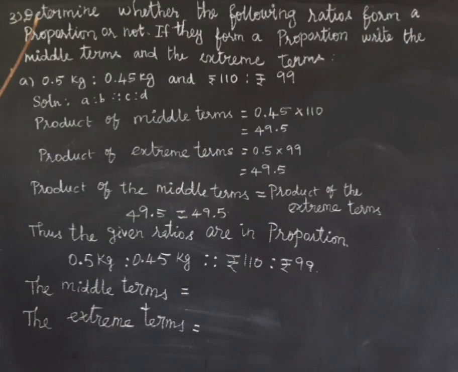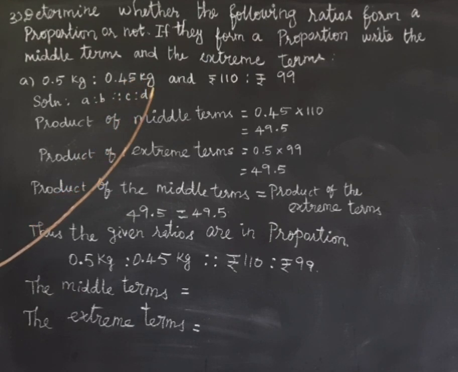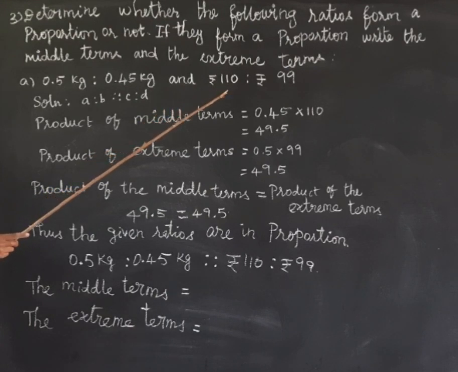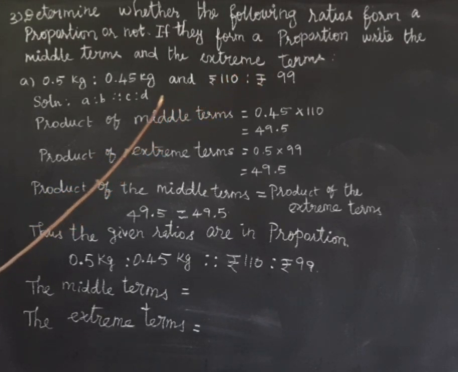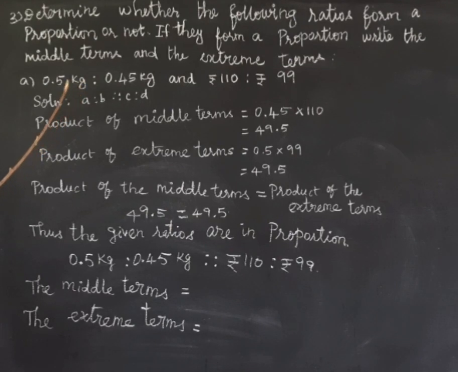Okay, Roman, determine whether the following ratios form a proportion or not. Write the middle terms and the extreme terms. Okay, first we have to determine whether the following ratios form a proportion or not. Okay, first sum A: 0.5 kilogram is to 0.5 kilogram. This is the first ratio. And the second ratio is rupees 110 is to rupees 99. So we have to check whether the two ratios form a proportion or not.